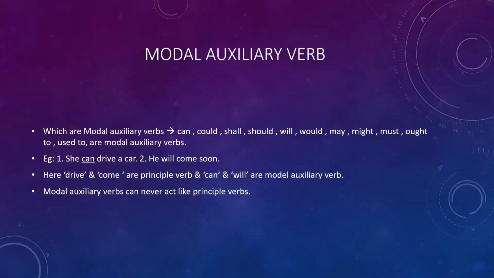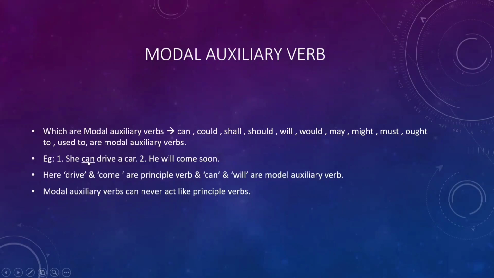Now let's see modal auxiliary verb. Which are modal auxiliary verbs? Can, could, shall, should, will, would, may, might, must, ought to, used to are modal auxiliary verbs. I repeat again. Can, could, shall, should, will, would, may, might, must, ought to, used to are modal auxiliary verbs.